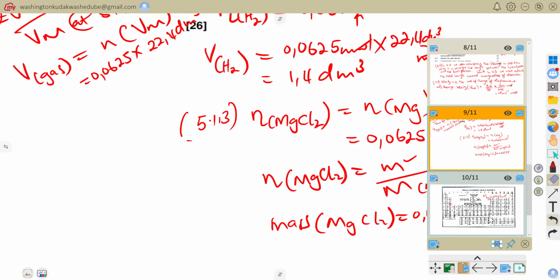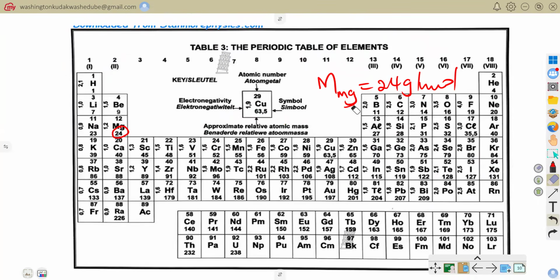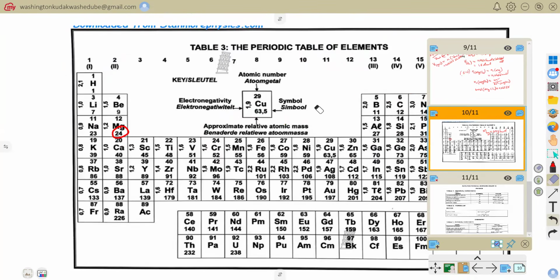Because some will be asking themselves, where are you taking those values? I can't see them. So this is where we have. Let's actually rub here. We are saying that for magnesium we have 24. What about if we want the molar mass for magnesium chloride? I'm just trying to remove this so that at least we can see where we are.